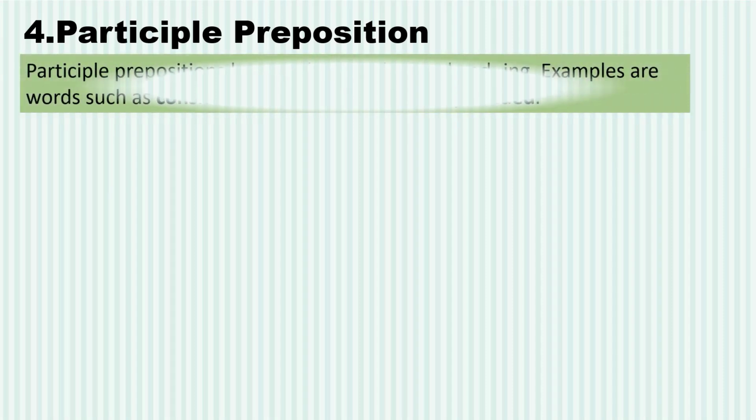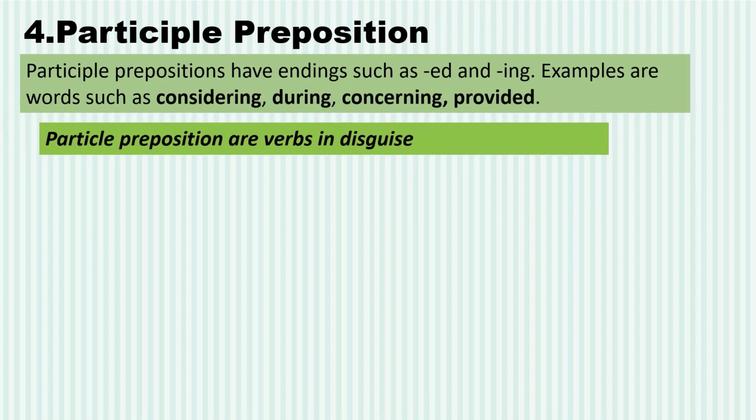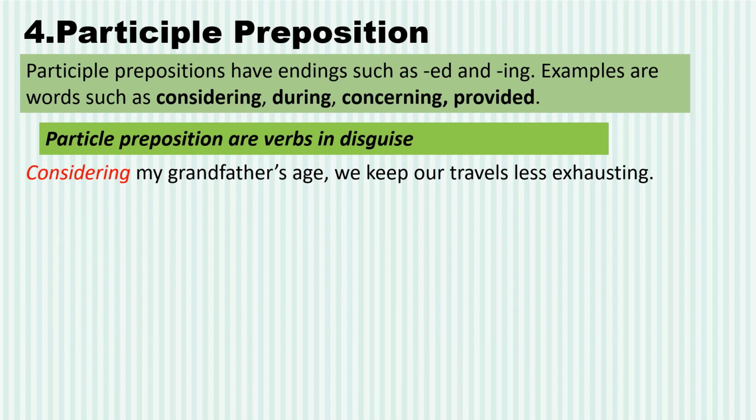Well, participles are the verbs with -ed ending or -ing ending. They are actually verbs which are used as prepositions. So they are verbs in disguise, something new. Let's see. Considering my grandfather's age, we keep our travels less exhausting. Now here considering, which is highlighted in red, is an example of participle preposition. It's not a verb, but the verb is here in the sentence.